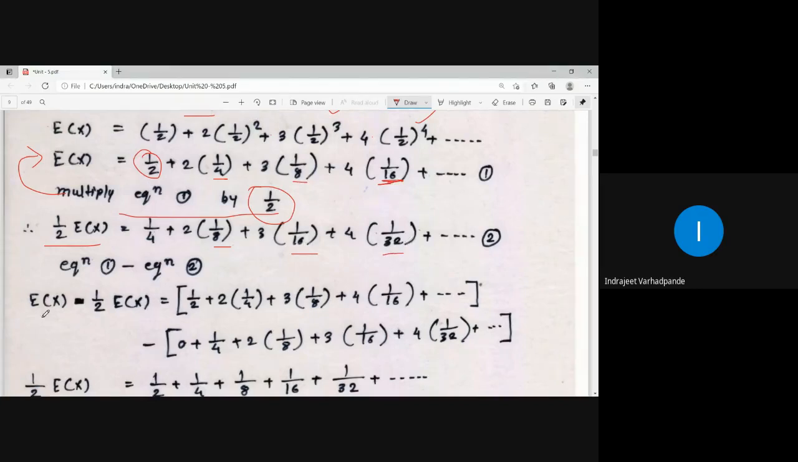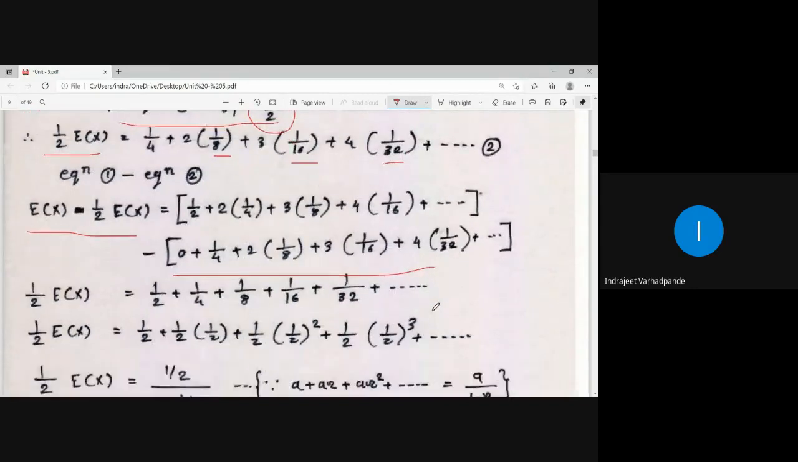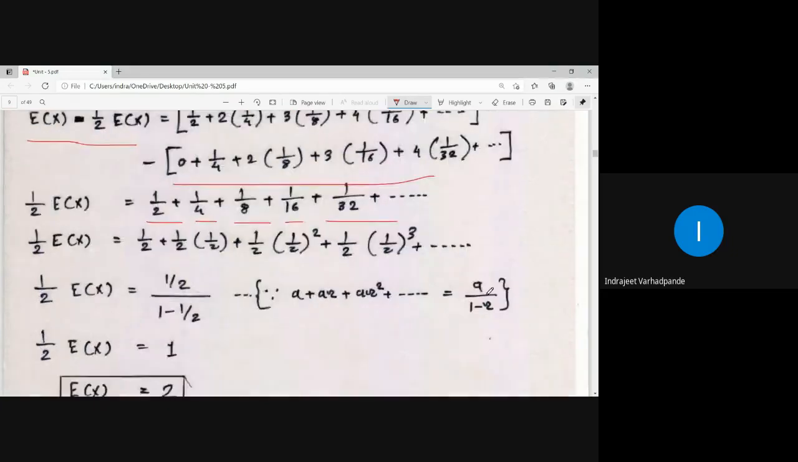Do the subtraction: expectation of x minus half expectation of x. This particular term minus the other term. If you simplify this, what remains? Half, 1 by 4, 1 by 8, 1 by 16, 1 by 32 and so on. Now this is half square, this is half cube, this is half to the power 4, and accordingly as per the geometric series, a is the first term of the sequence, and the common ratio is half square divided by half, which is half. So its answer comes as half upon.